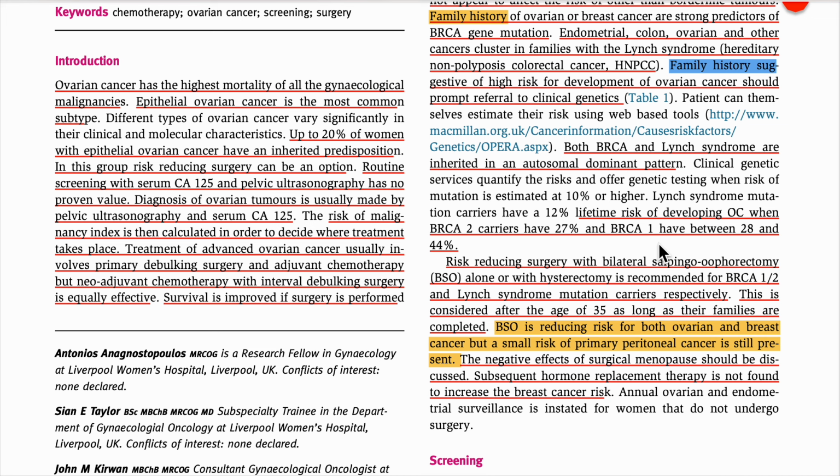So what he is telling is that BSO is most important if she has ovarian and breast cancer risk. But he is telling that a small primary peritoneal cancer risk is still present. That's the reason they want to do the hysterectomy also. This is the main basic point. Okay, so we have done that.